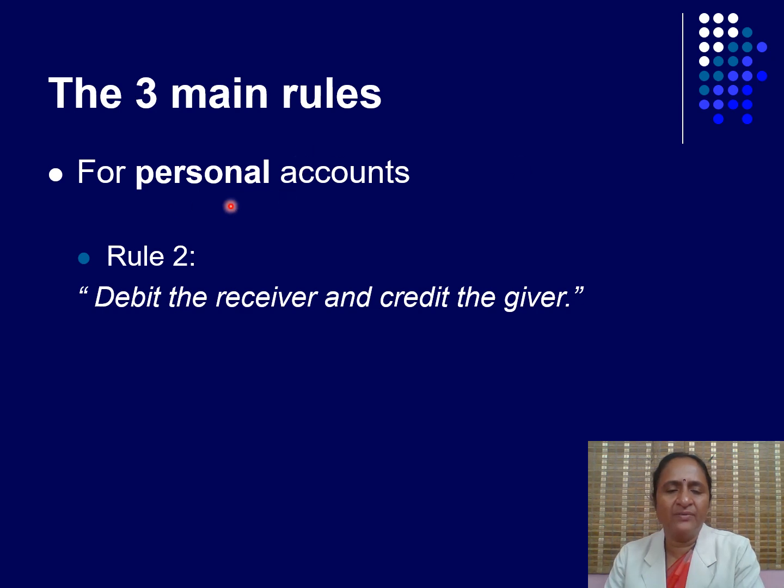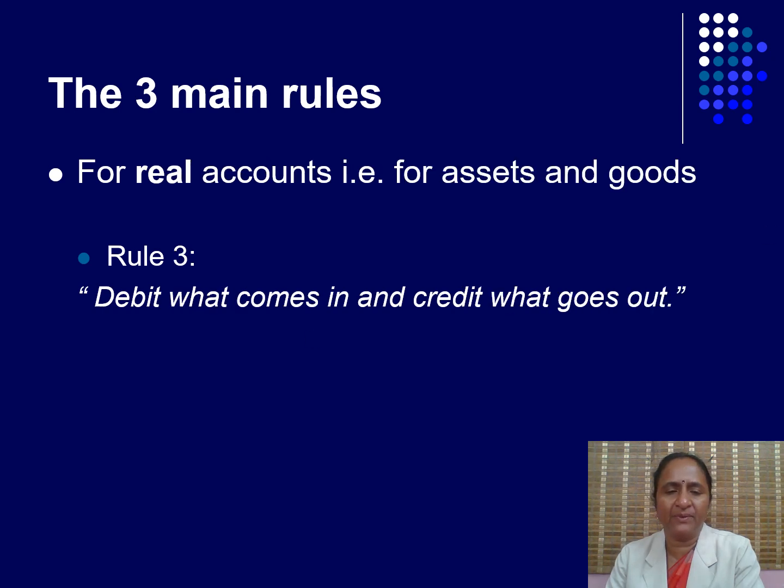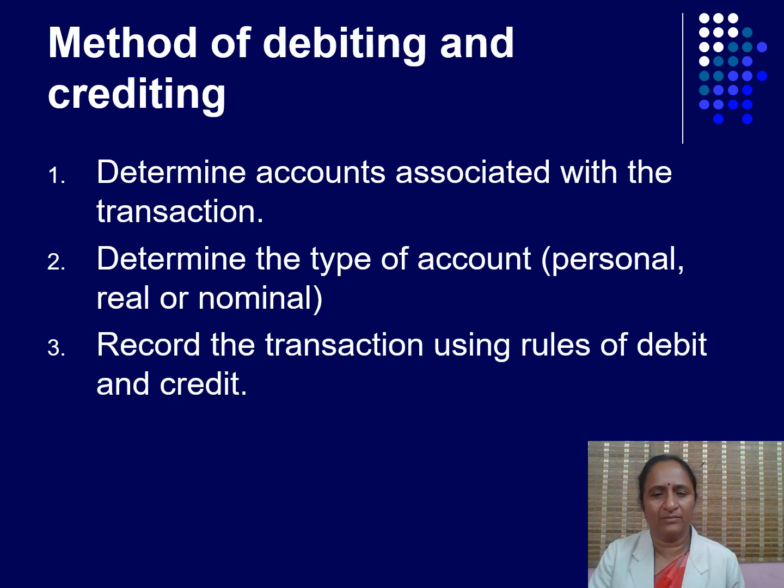Second one, for personal accounts. Rule number 2: debit the receiver and credit the giver. Rule number 3, for real accounts, that is for assets and goods: debit what comes in and credit what goes out.